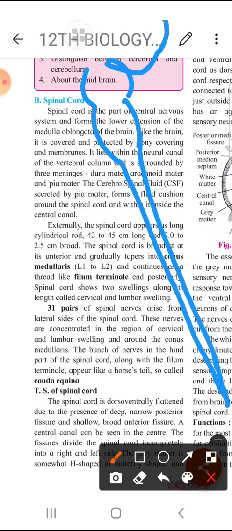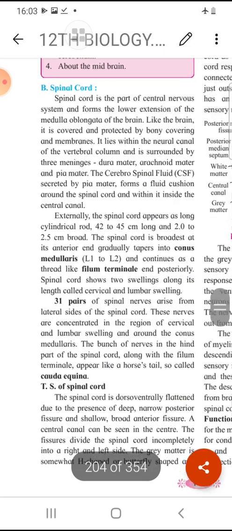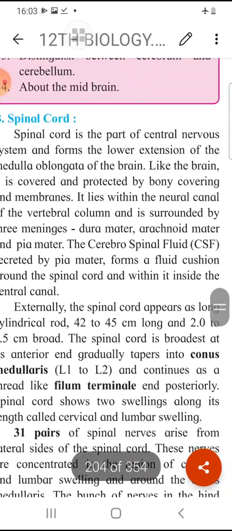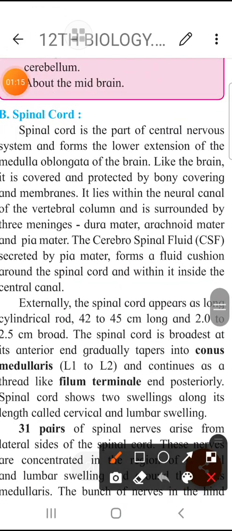There is this extension that happens till which bone or which vertebra? L2, right? So you have to remember certain words which I asked you to remember. Now when you talk about the spinal cord, what is that? It is part of the central nervous system. So we will just read along with this. This is something very important also.